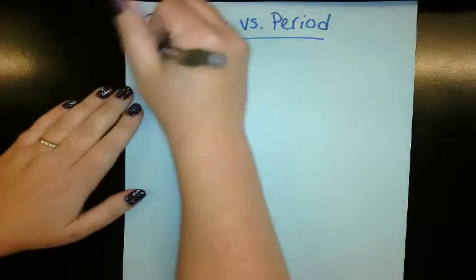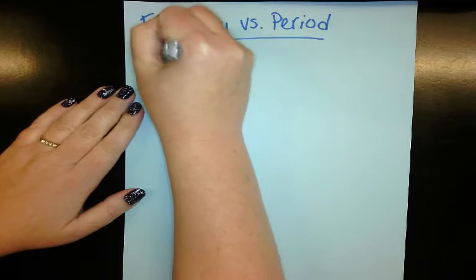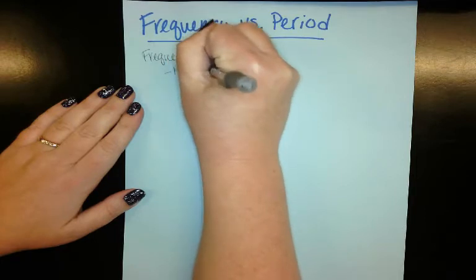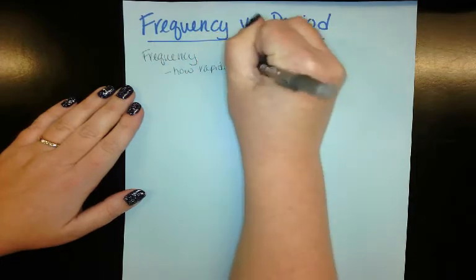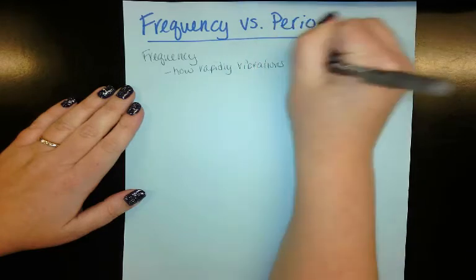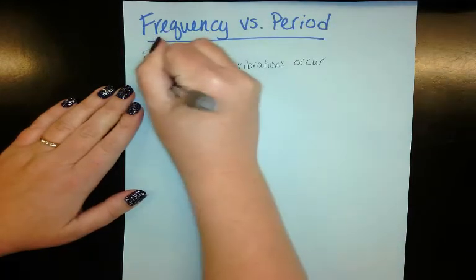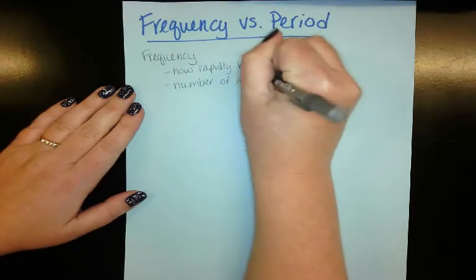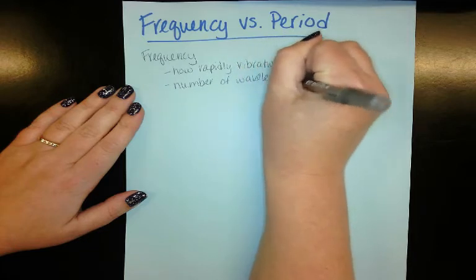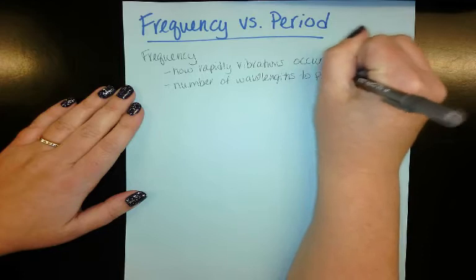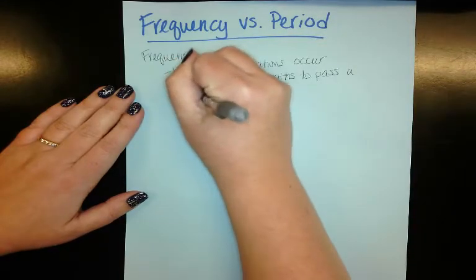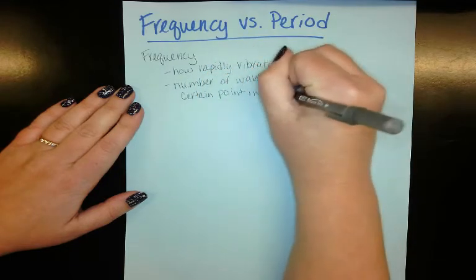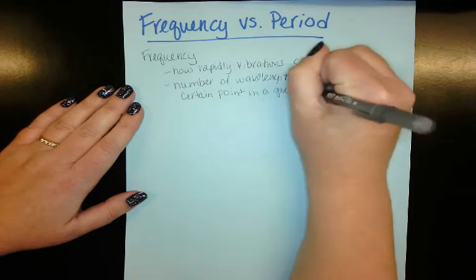So when you're looking at frequency versus period, frequency is going to be how rapidly vibrations occur, or you can say the number of wavelengths to pass a certain point in a given time.